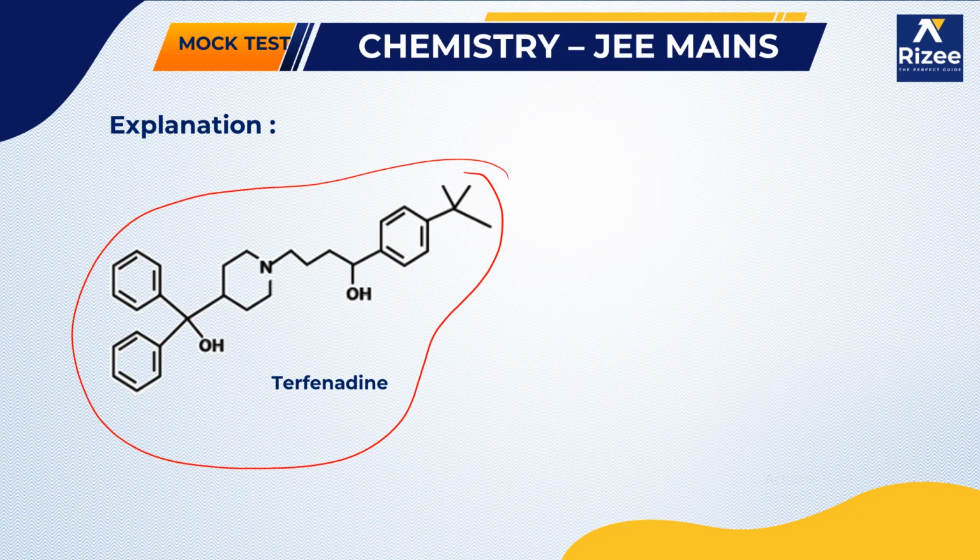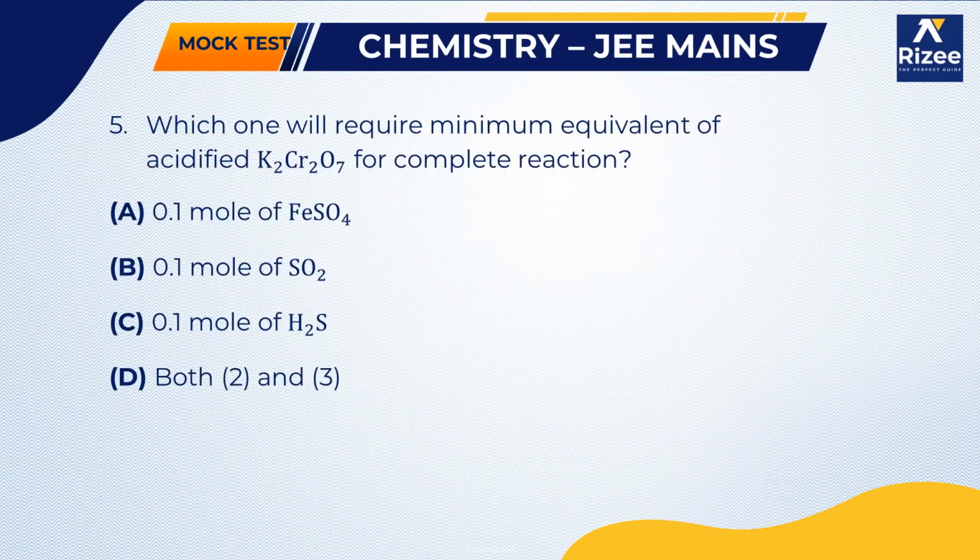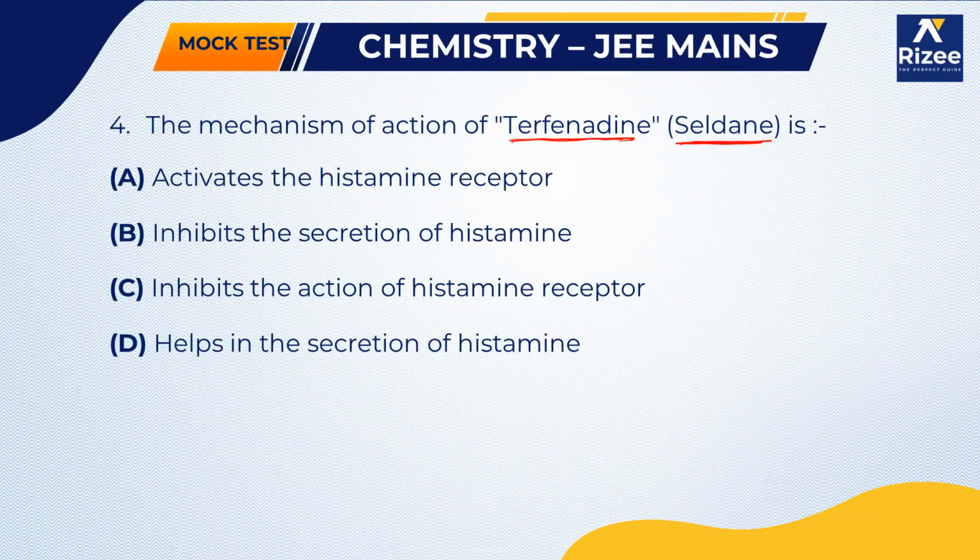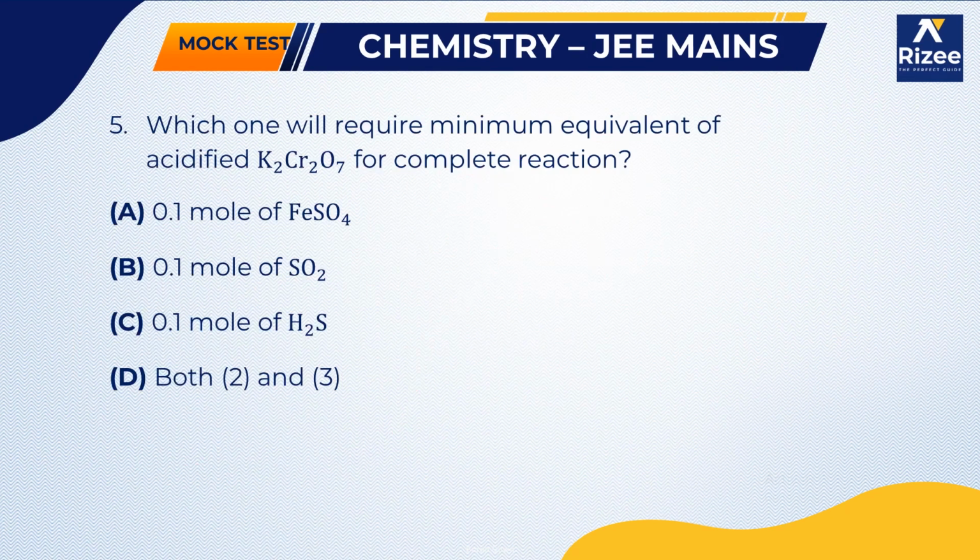So terfenadine inhibits the action of histamine in our body. So our option is option B. Next, we will go to the next question.